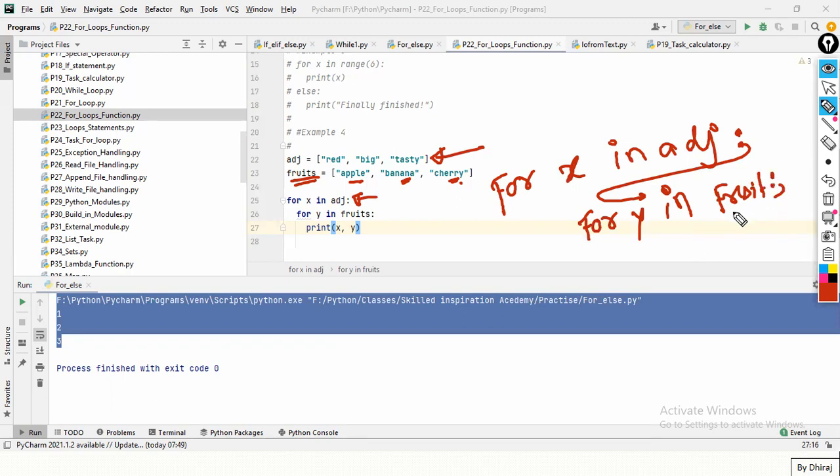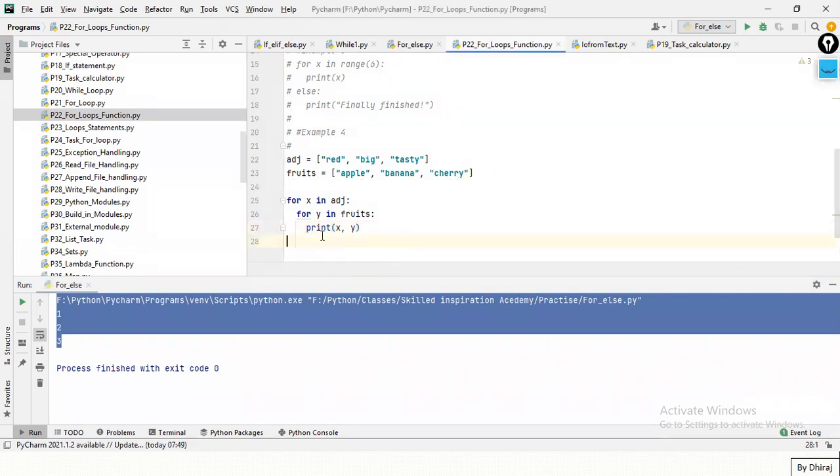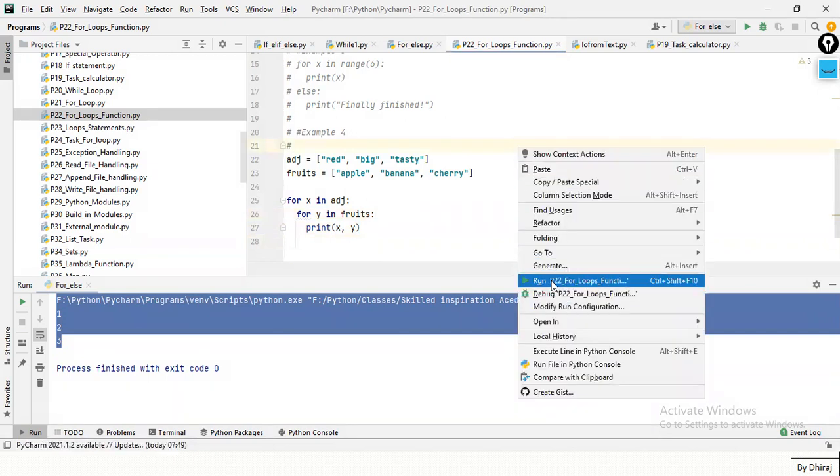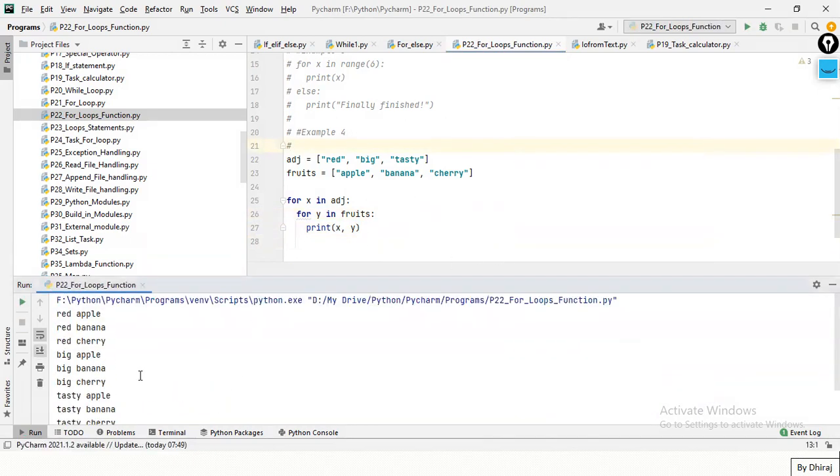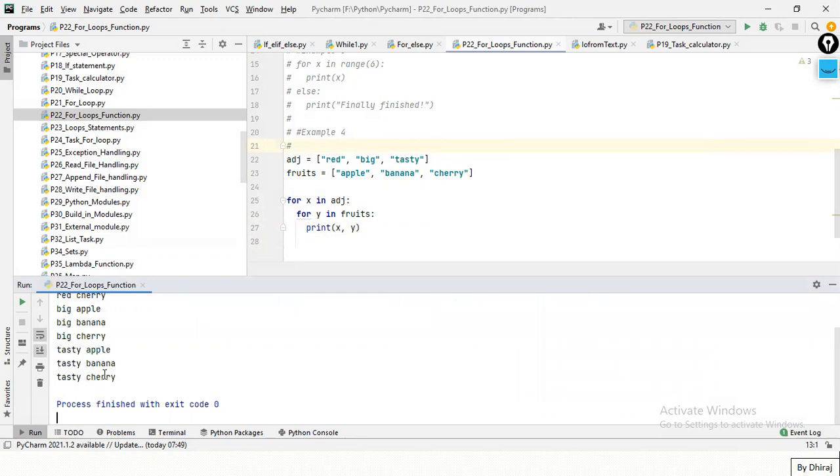And here inside this for I am writing some statements. Here I need to print x comma y. Let me run this and let's see what is the output. See, it is getting red apple, red banana, red cherry, big apple, big banana, big cherry, tasty apple, tasty banana, tasty cherry. So how is it running?